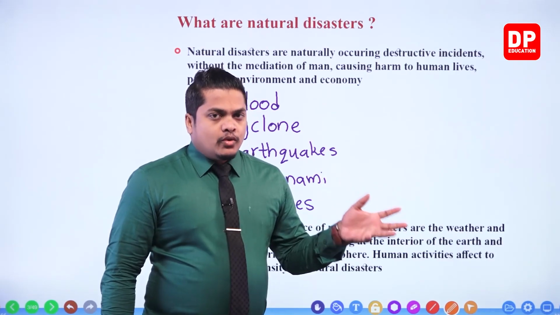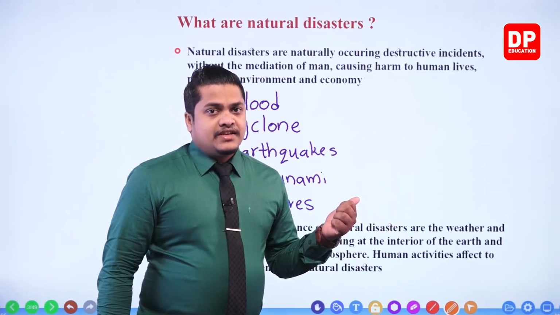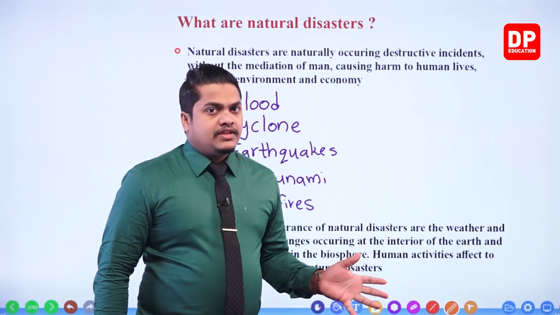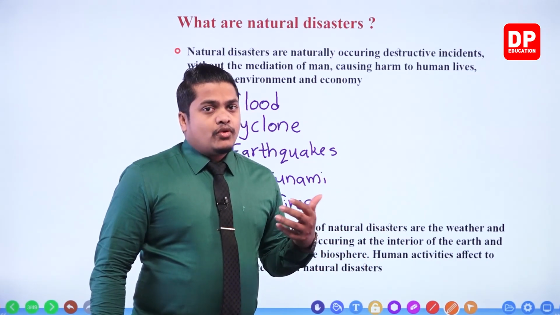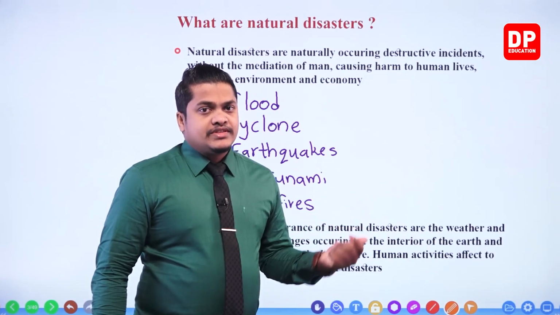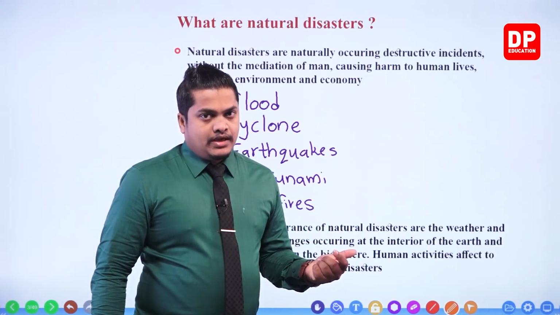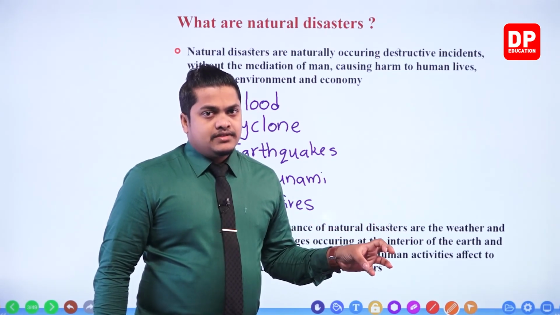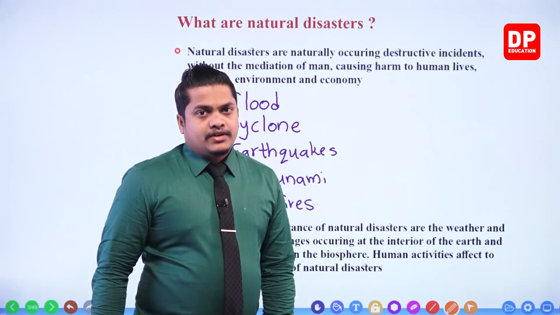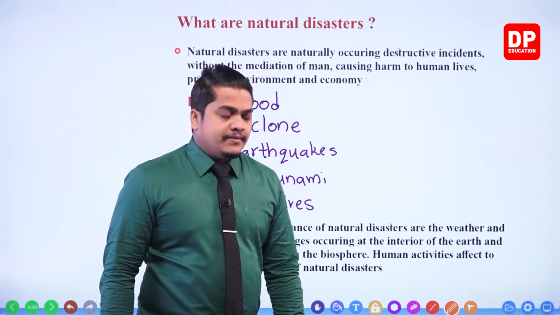If there is a certain change within these parts, that would also create several destructive incidents, my dear children. So changes happening within these parts are the main reason for the occurrence of natural disasters.